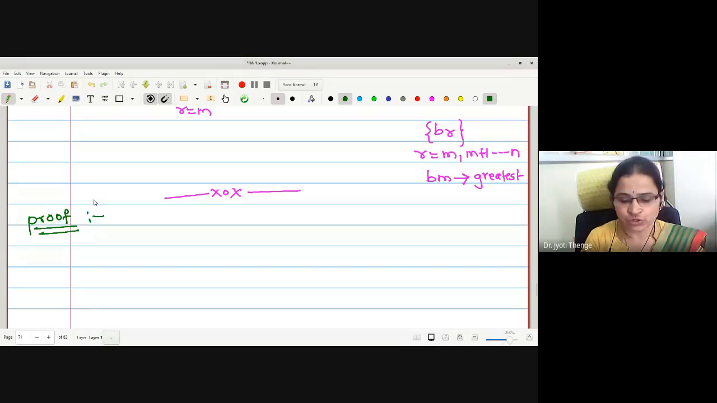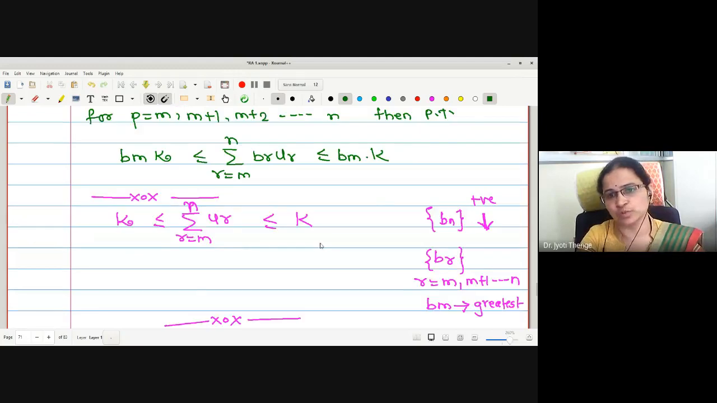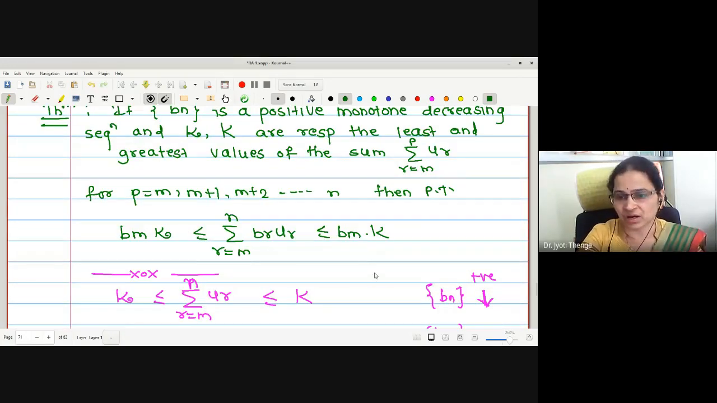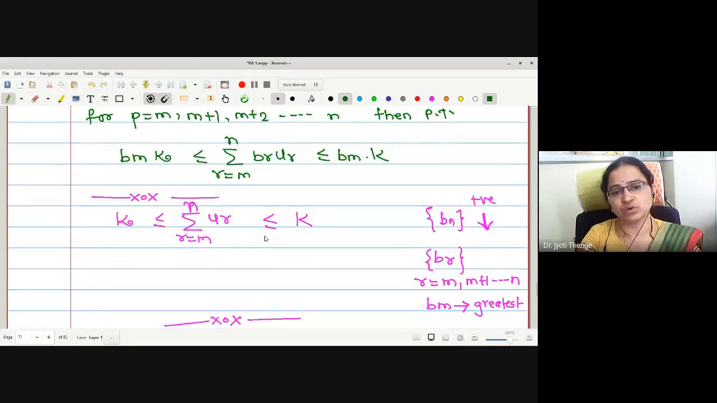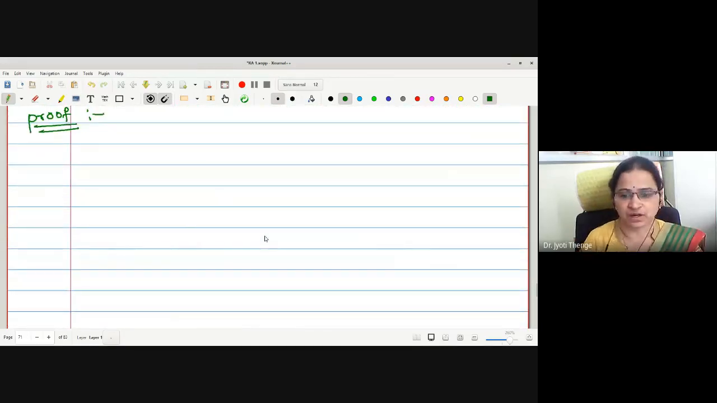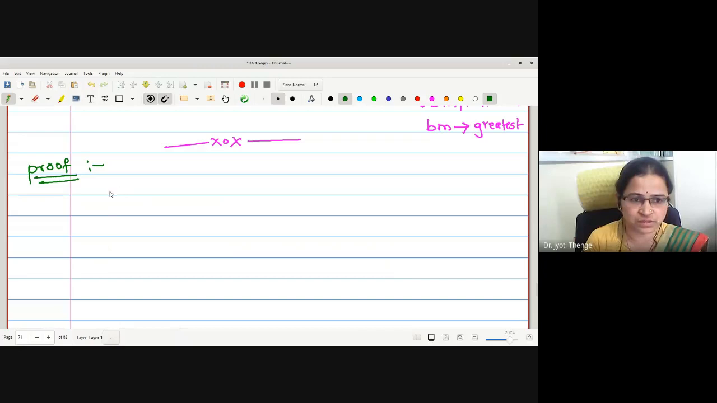Now, initially we will assume this sum to be a number, say S_p, because the upper value is p. Let me denote this sum by S_p. Then we will try to generalize in the next part. Therefore, let me start with the first assumption. Let S_p equal summation r equals m to p of u_r.